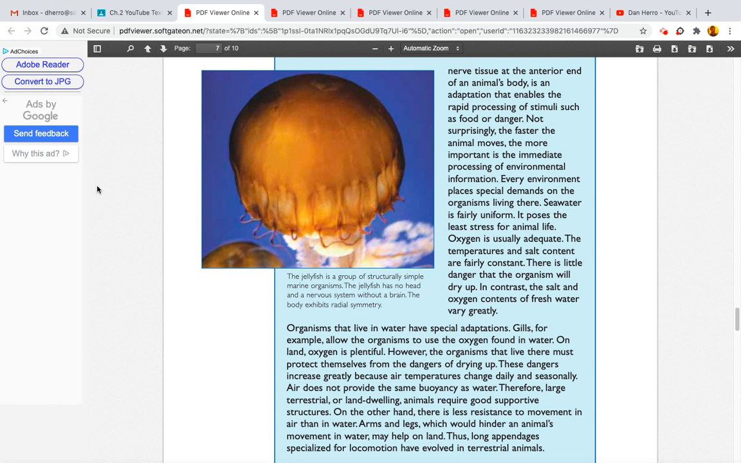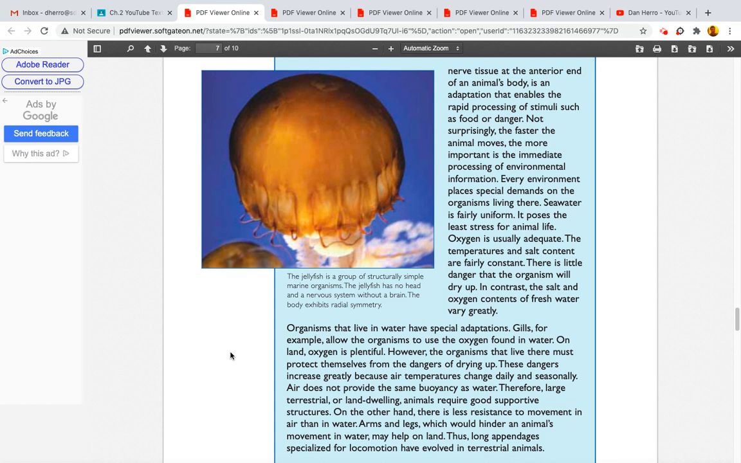In contrast, the salt and oxygen contents of fresh water vary greatly. The jellyfish is a group of structurally simple marine organisms. The jellyfish has no head and a nervous system without a brain. The body exhibits radial symmetry. Organisms that live in water have special adaptations. Gills, for example, allow the organisms to use oxygen found in water.